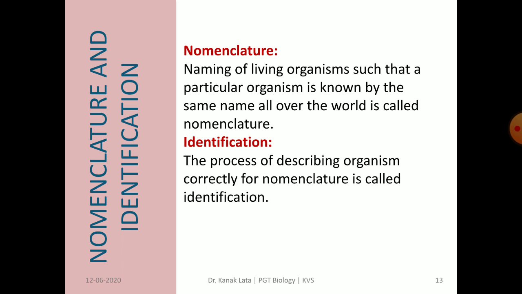Now we will study about nomenclature and identification. This you have already studied in class 9th. Nomenclature means naming of living organisms, so that it is known by a common name all over the world. And identification is the process of describing organism correctly for nomenclature.